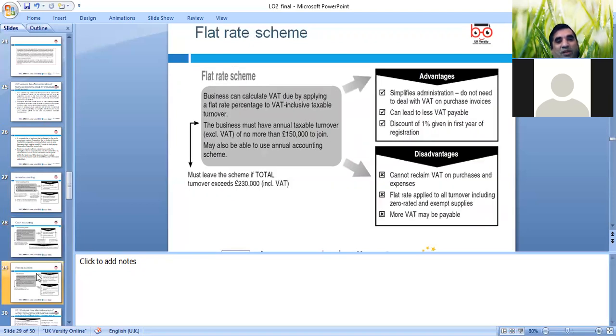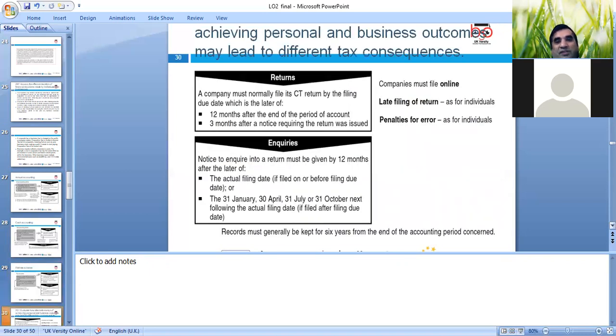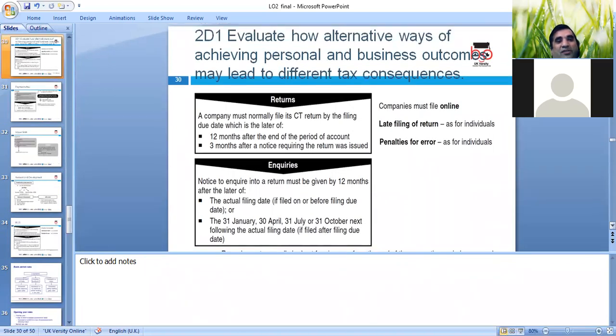Flat rate scheme has a turnover limit of 150,000 up to 230,000, and 1% can be discounted in the first year of registration. So these are the advantages. Disadvantages can be, of course, again the limit and the rate: you are only paying on the output, you can't claim input. And zero-rated and exempt supplies are all included. So you have to look at what sort of things we sell, and then we need to plan and advise clients.